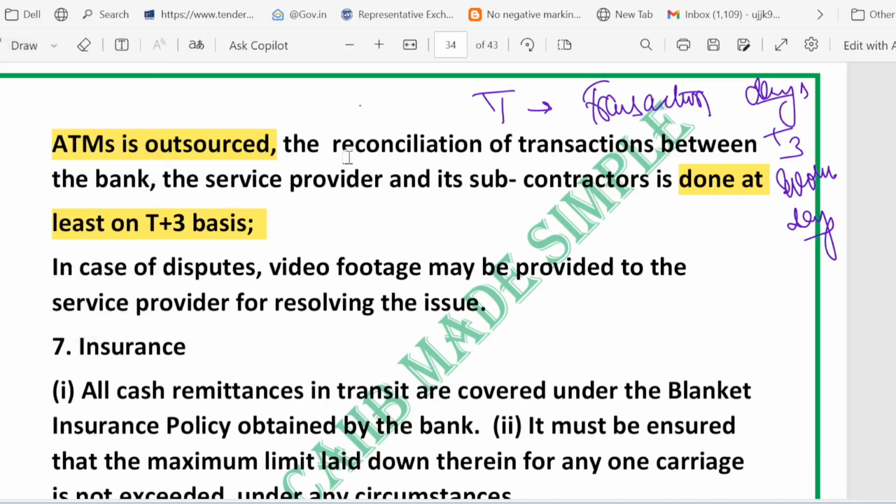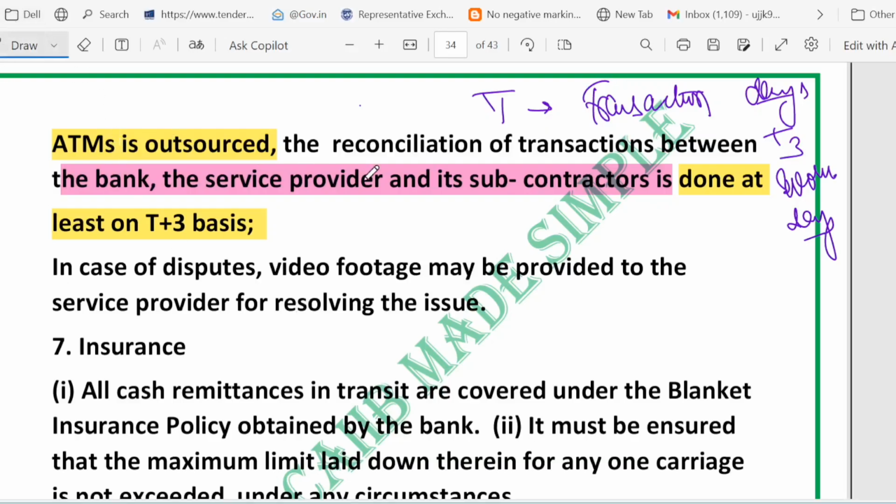Let me show you. The first one is the bank, then the service provider and the subcontractor, right? And if there is a dispute, if the numbers don't agree, so how much was loaded, how much was removed, and the numbers don't agree, then in that case CCTV footage is required to resolve the issue.